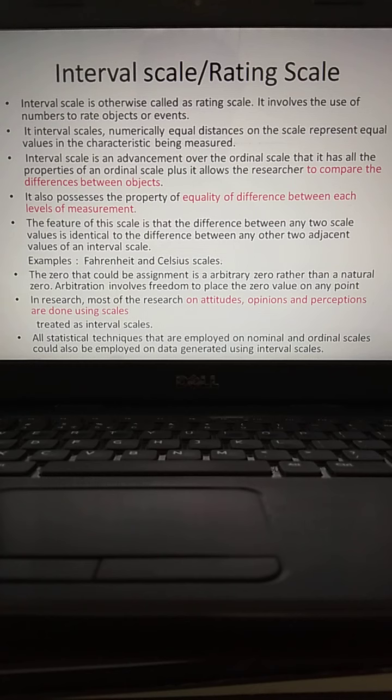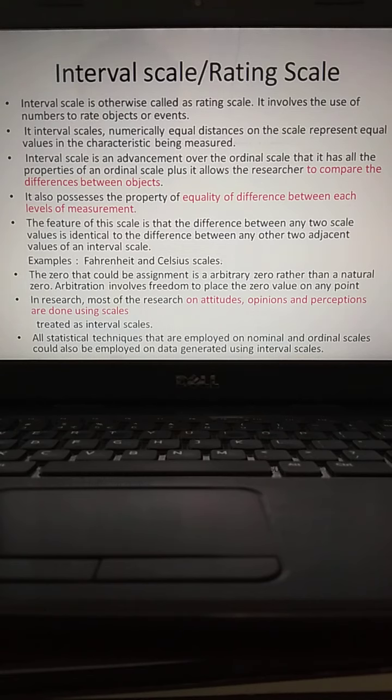The interval scale possesses the property of equality of difference between each level of measurement. So that's what I told you. In the interval scale, the gaps are going to be equal from the first to its next following item. Understand?